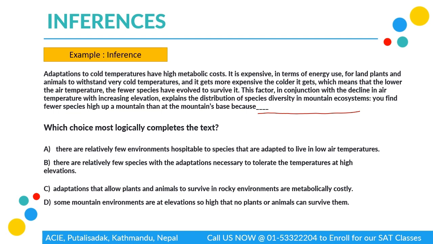So this factor in conjunction with a decline in air temperature and increasing elevation explains the distribution of species diversity in mountain system. You find fewer species high up the mountain than at the mountain's base.